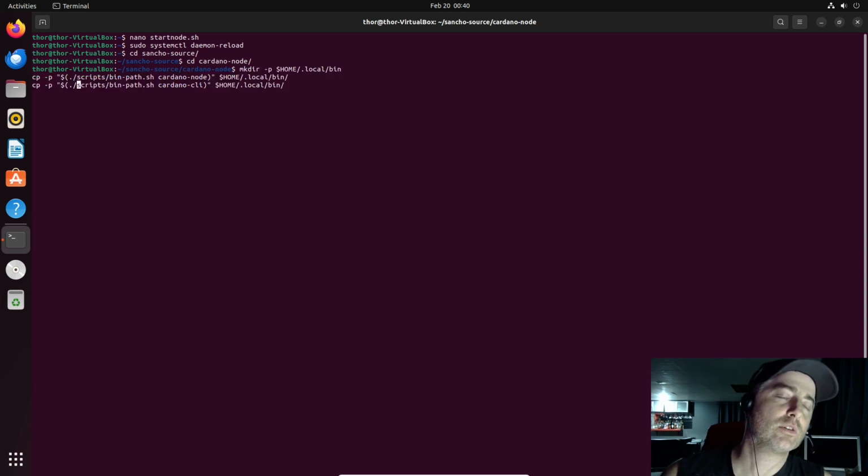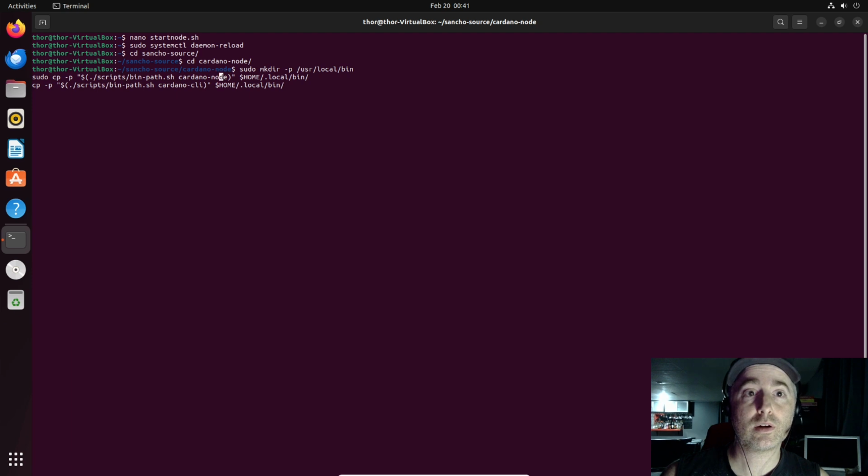This is the default. It puts it into your home local bin, but it's gonna be way easier for us to monitor it and use the monitoring tool if we just put it in the user local bin. So I'll use sudo as well and put it in user local bin, so it could be used by any users.